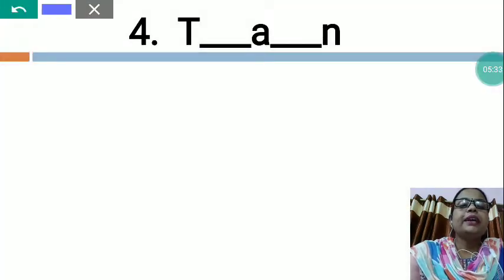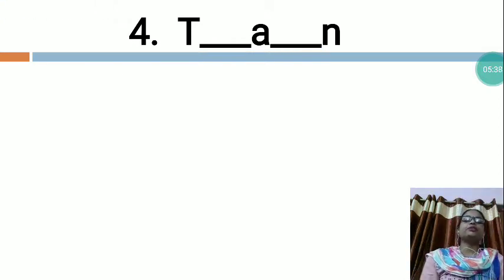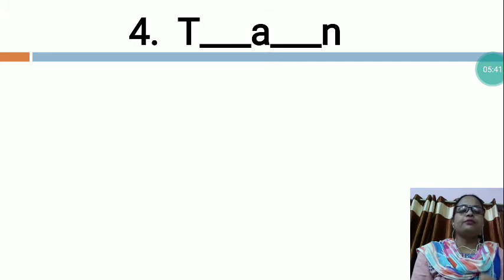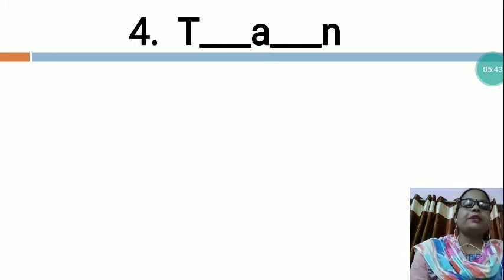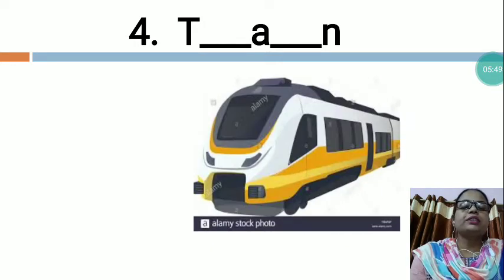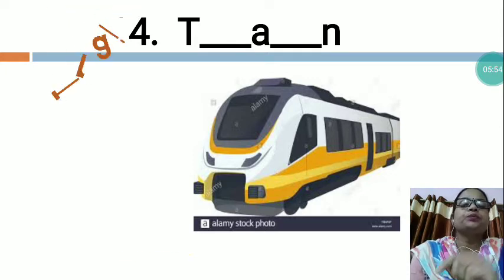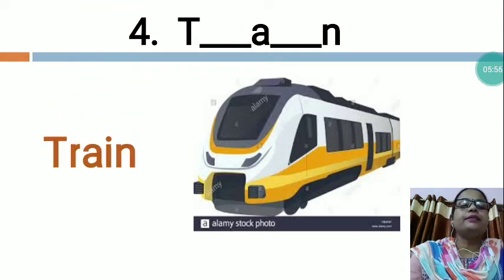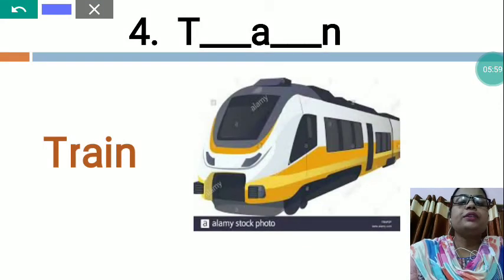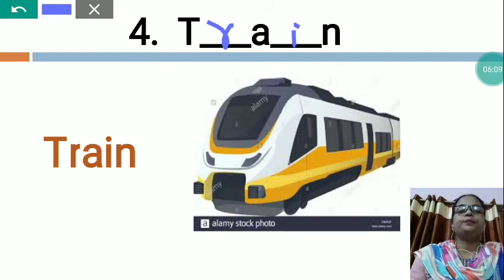Now, the next is T dash A dash N. What is this? In this word also, two letters are missing, and you will have to fill in the correct letters at the proper place, and then you will have to complete this word. So, what is this? Yes, see, dear students, this is train. The train spelling is T, R, A, I, N, train. So, T, after that R you will write, then A, then I, then N. Train.